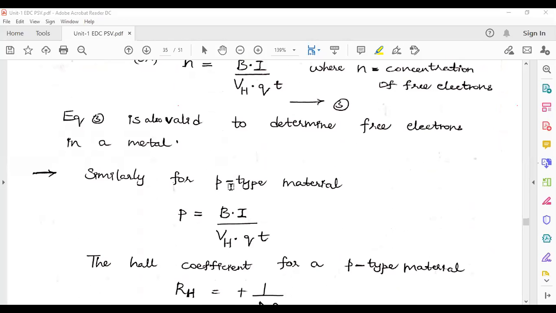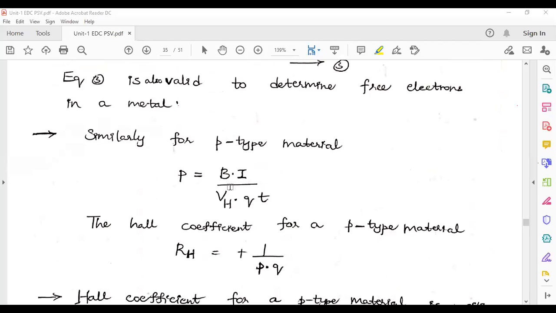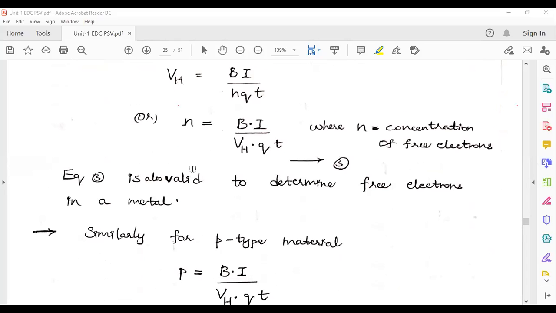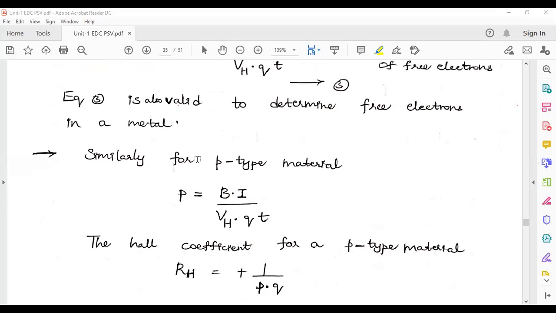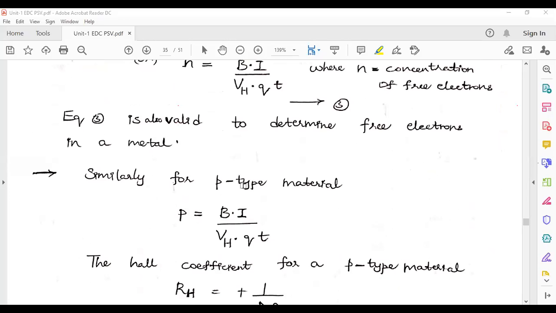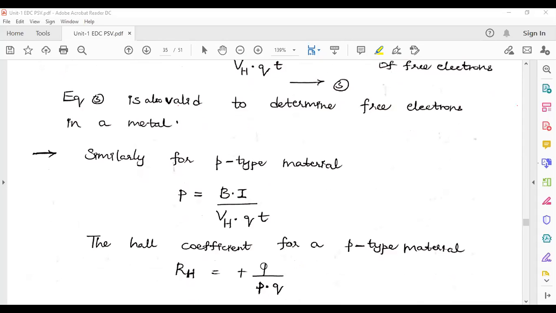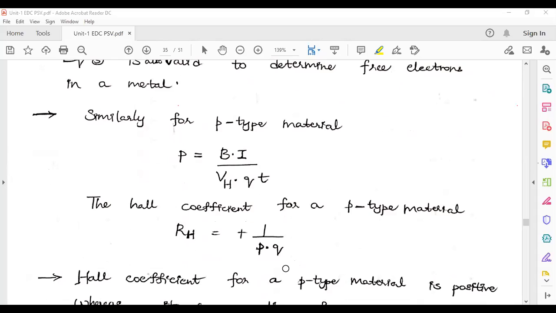Similarly, this is for n-type semiconductor material. With respect to the p-type semiconductor material, P is equal to BI by VH QT, same relation. Whereas the Hall effect coefficient over there is negative, here it is 1 by PQ.